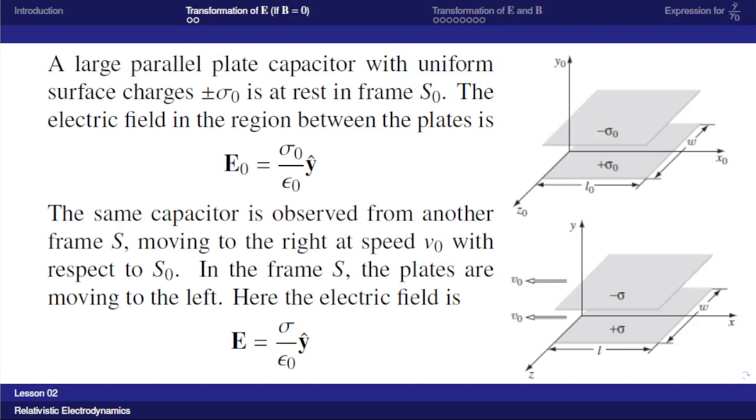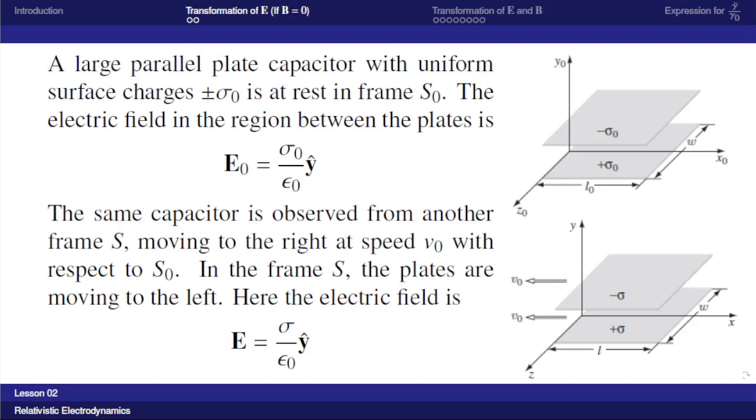Now in this frame, the electric field between the plates is E0 equal to sigma 0 by epsilon 0 y cap. From the first diagram we see that there is an x direction, y direction and z direction. The plates are placed in the xz plane. So the electric field will be directed from the positive plate to the negative plate, along the y direction. So here E0 equals sigma 0 by epsilon 0 y cap.